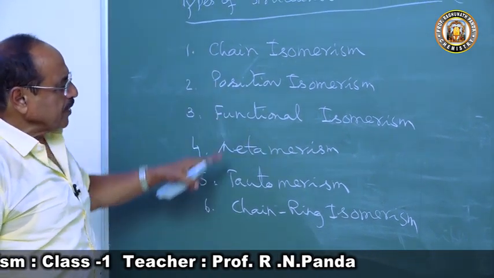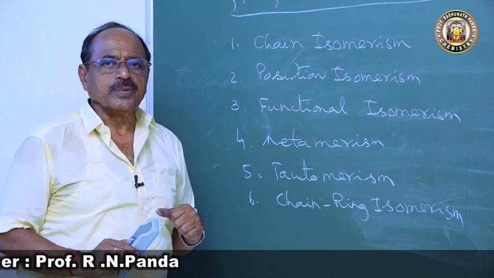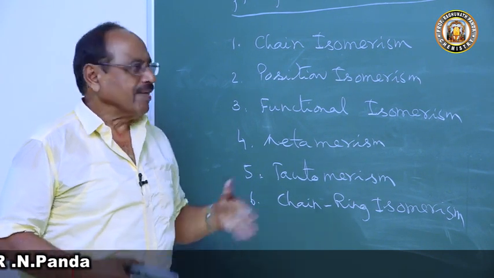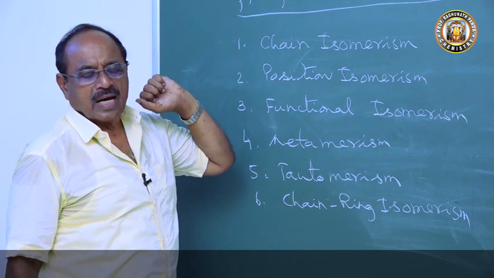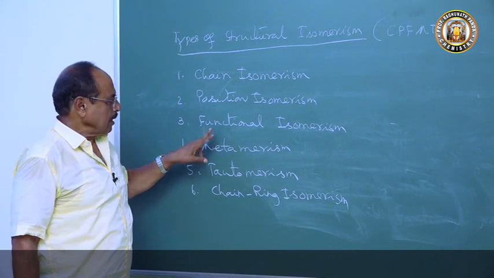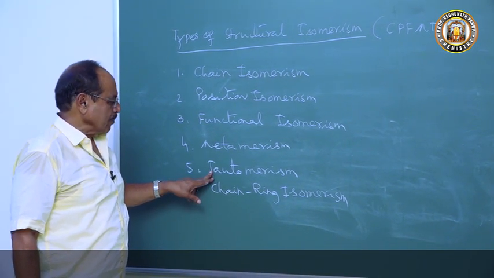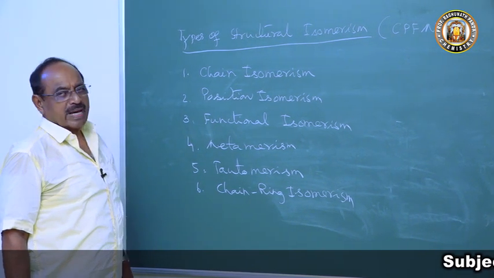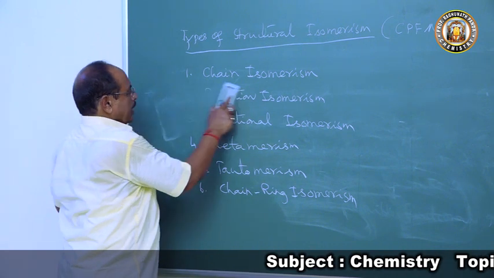So all these definitions I can get from my one definition that I have given you. From that definition, I will get the definitions for chain isomerism, position isomerism, functional isomerism, metamerism, tautomerism, and chain ring isomerism. Now let's first discuss what is called chain isomerism.